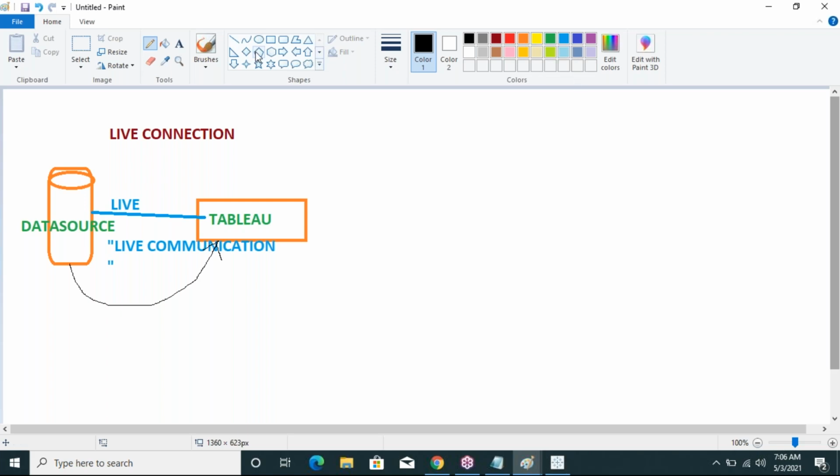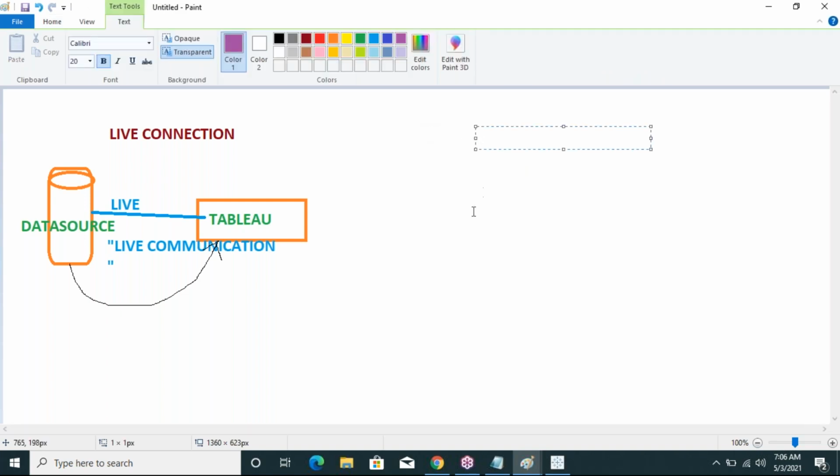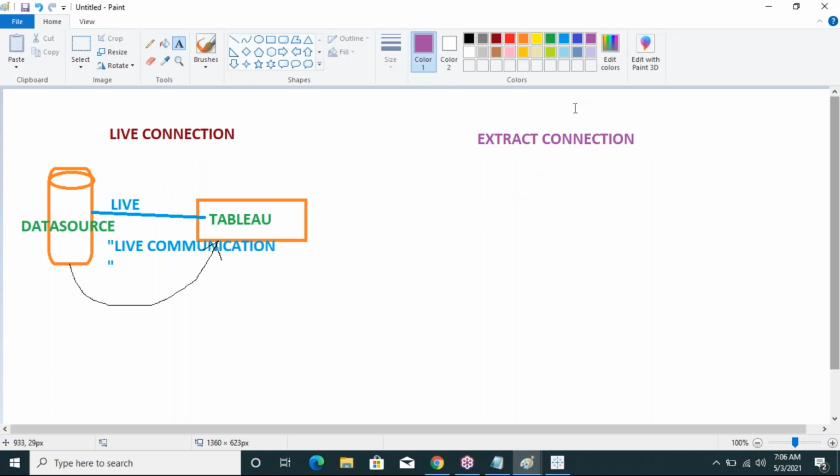So in the extract connection, what we will do: I'm taking one data source, and again I am taking the Tableau Desktop environment.